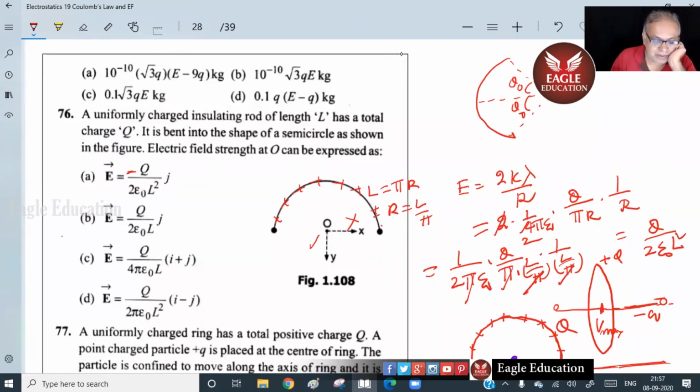Is it there? It is there here, but the problem is there should have been a minus sign here because it's downwards. Had this been a minus charge, it would be plus upwards like that. So since it's not mentioned, you should put a minus sign and say this is the answer. All right?